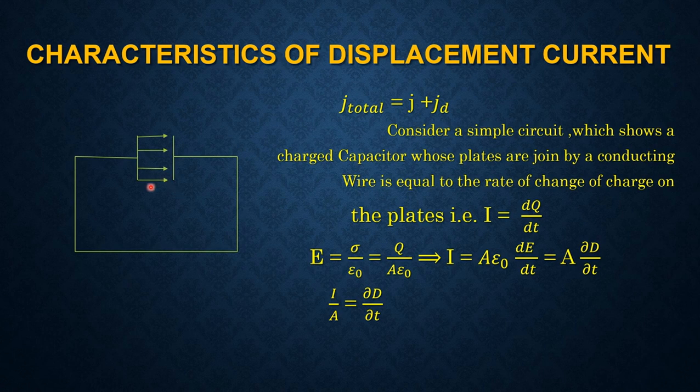As for example, a battery charging a capacitor produces a closed current loop in terms of total current. J total is equal to J plus J_D.